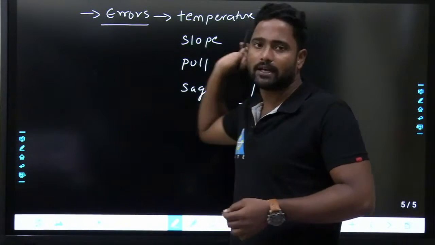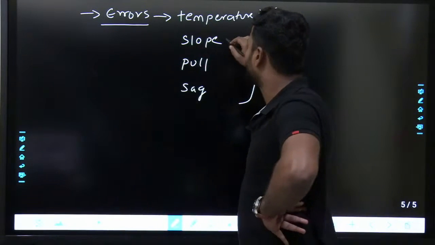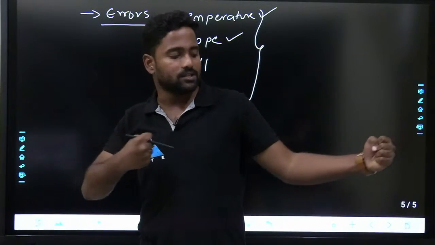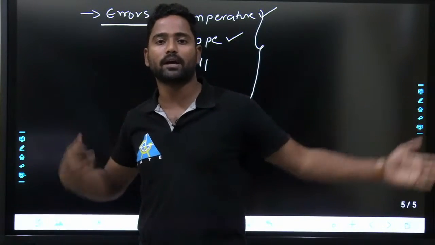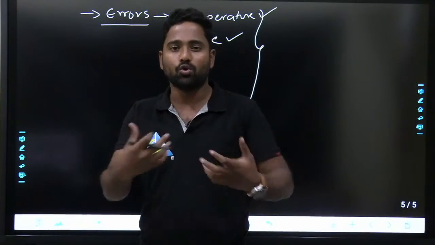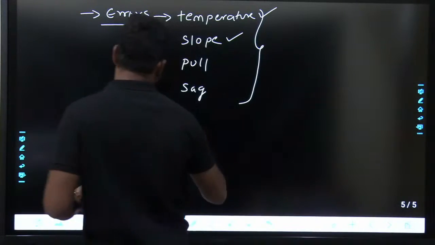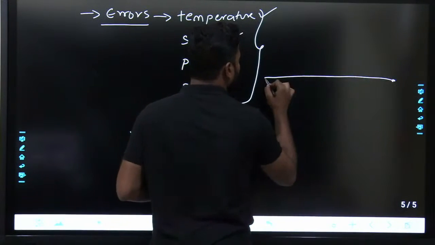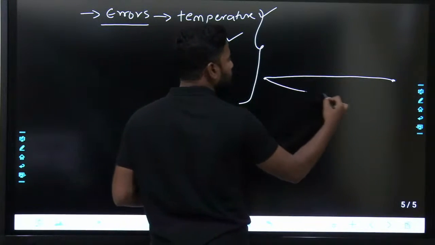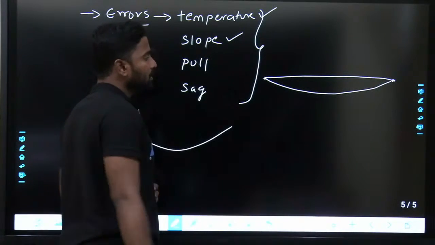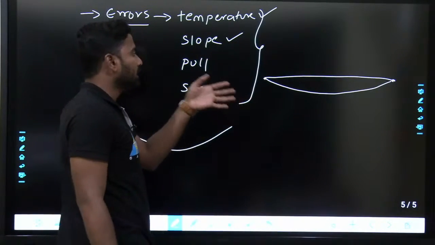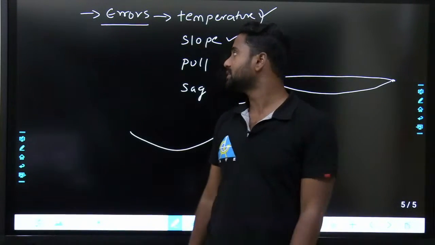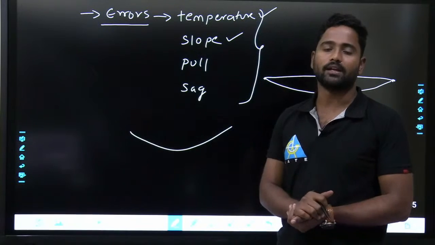How you are going to find temperature corrections, errors for that, and slope corrections, pull corrections. Whenever you're pulling, the chain gets expanded, so there will be pull corrections. There will be sag, due to its own weight it will sag. It will sag something like this. So let us say you are measuring a horizontal distance like this, instead of measuring like this, you will measure like this. So there is some error, right? So how you are going to find out that error, all those formulas and errors will be discussed in errors of chain surveying.